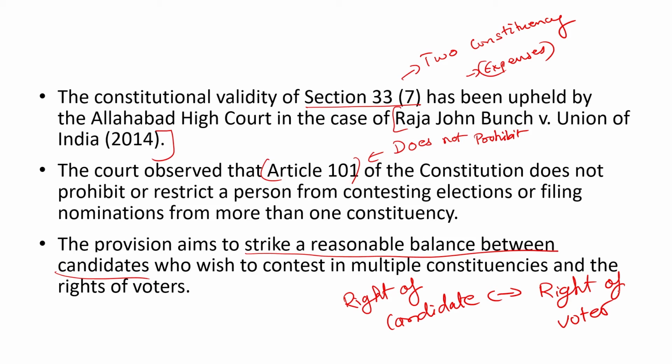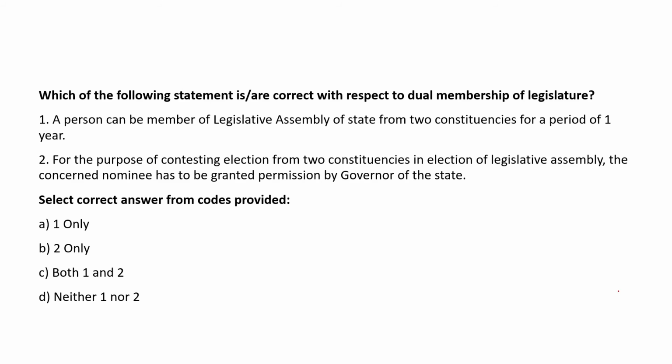All right, let us move on to the question. Which of the following statements are correct with respect to dual membership of legislature? Let us see. A person can be member of the legislative assembly of the state from two constituencies for a period of 1 year. No, not 1 year, 6 months. We have looked into it.